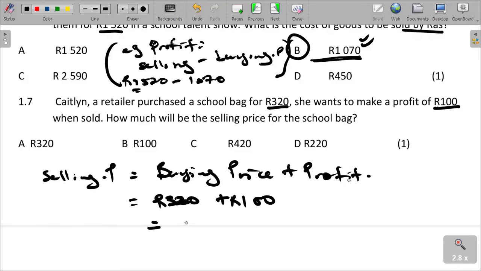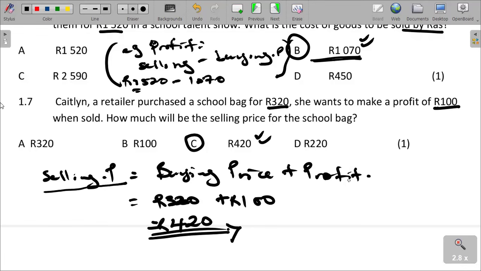So therefore, we are going to get 420 as the selling price. 420 rand, she is going to sell the bag at 420 rand, which is going to give you the answer C. That is the selling price, I mean the selling price that she is expecting to sell the bag at in order for the profit of 100 rand to be made.